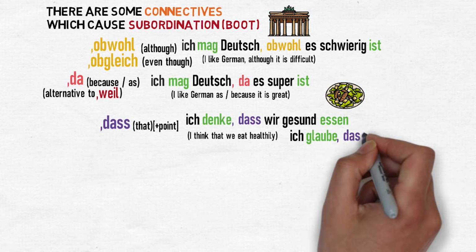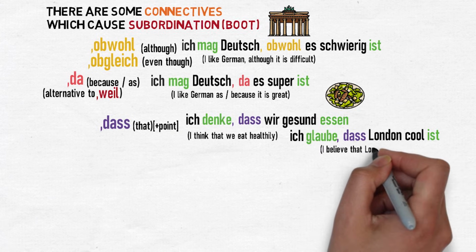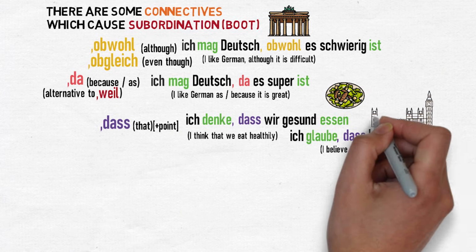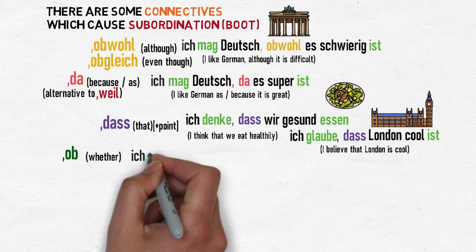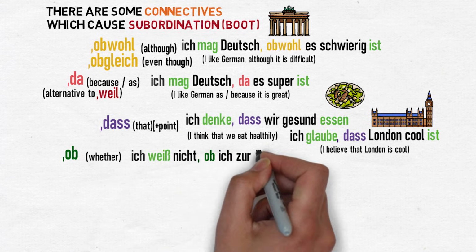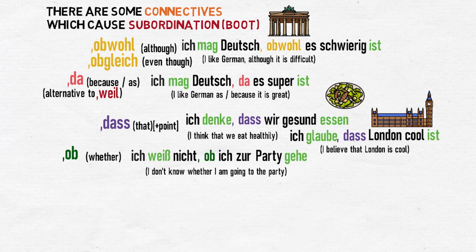Ich glaube, dass London cool ist. I believe that London is cool. Ob, meaning whether. For example, ich weiß nicht, ob ich zur Party gehe. I don't know whether I'm going to the party.